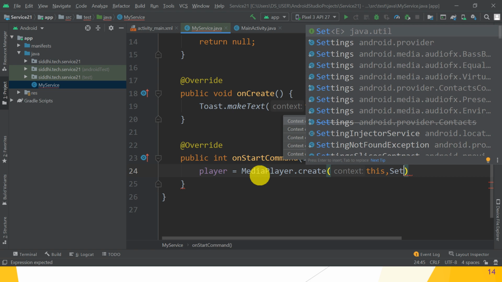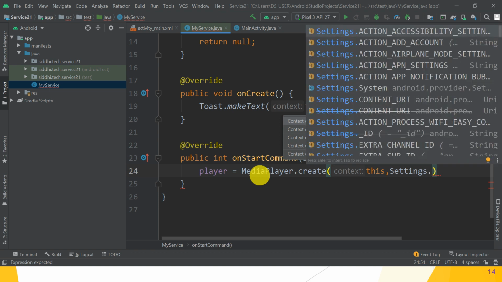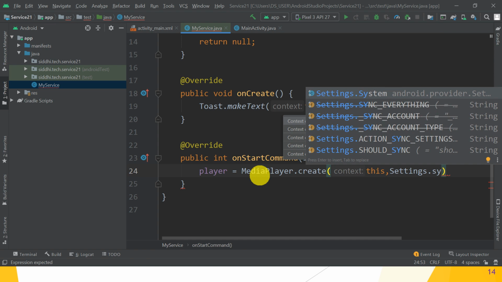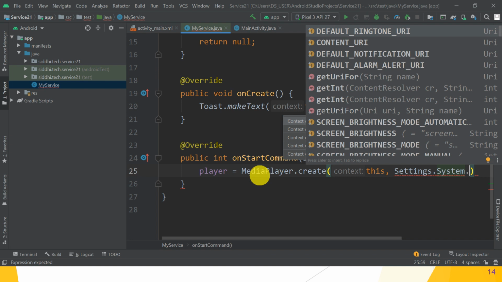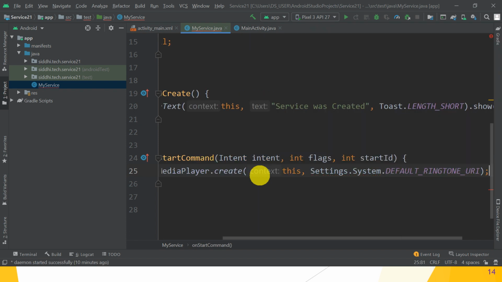So Settings.System.DEFAULT_RINGTONE_URI. Great, which we want to run in the background.